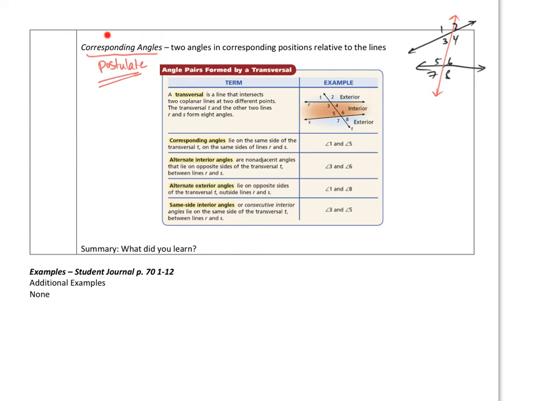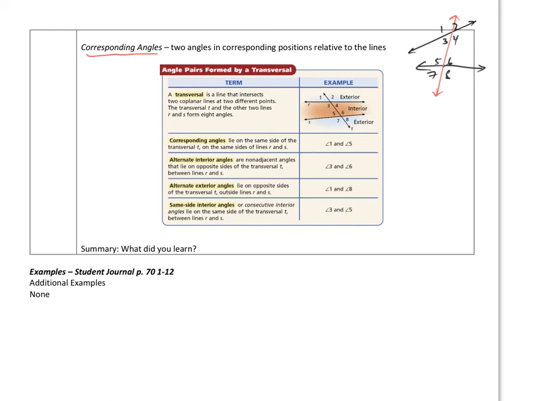Now, corresponding, I say a postulate. Right now, just to clarify it, we're just talking about what corresponding is. When we start putting this into theorems and postulates, always know that corresponding will be a postulate. Right now, I haven't said anything to show you that it is a postulate, but in the next lesson we will. Okay, so I just wanted to clarify that.